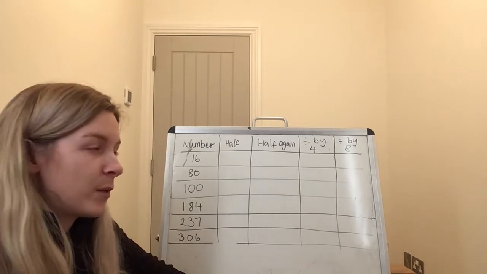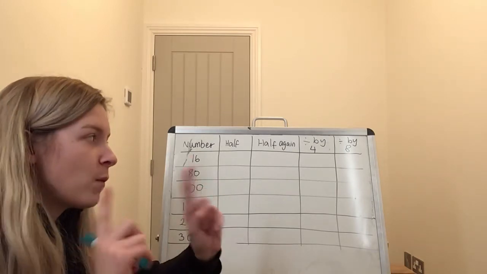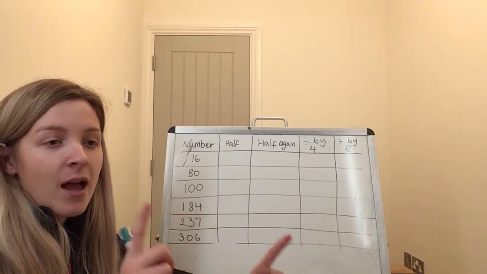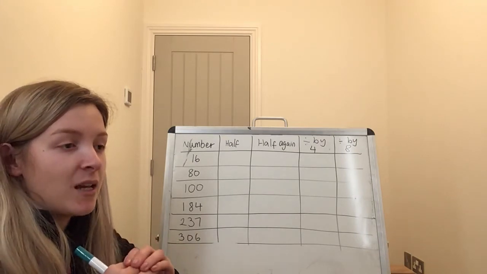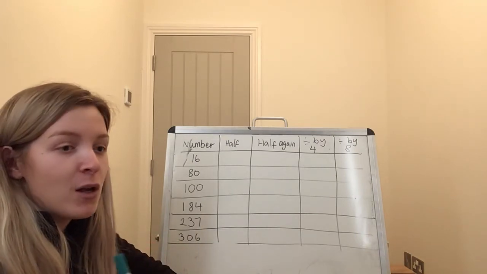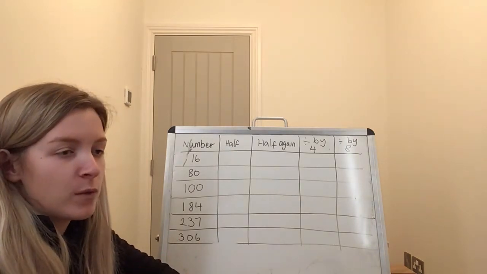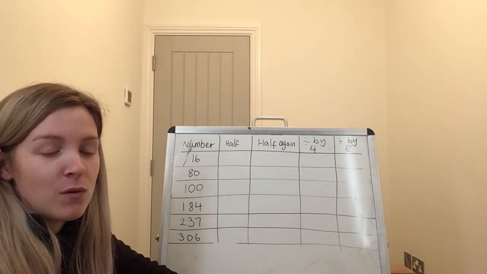Perhaps pause the video and think. Think about what we know about the 4 and 8 times tables and whether there is a rule that relates to the one that we learned yesterday that could help us figure out whether a number is divisible by 8, whether it's a multiple of 8, whether it's in the 8 times tables. What do you think?